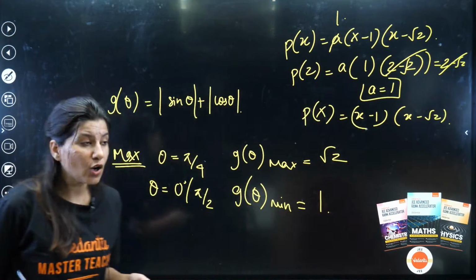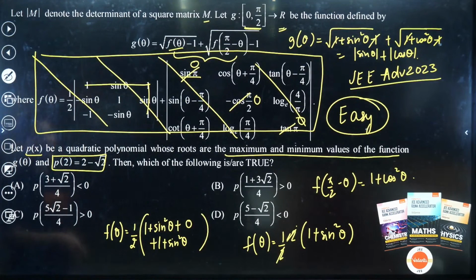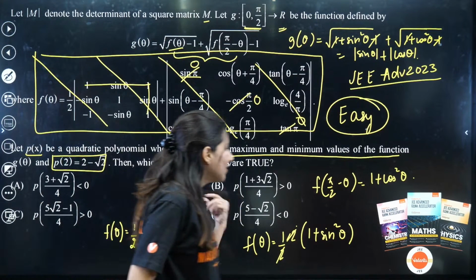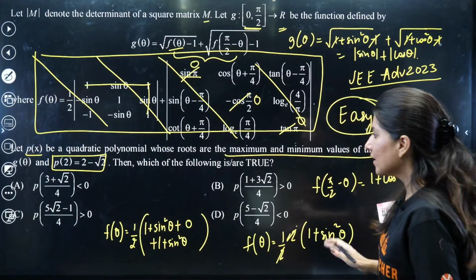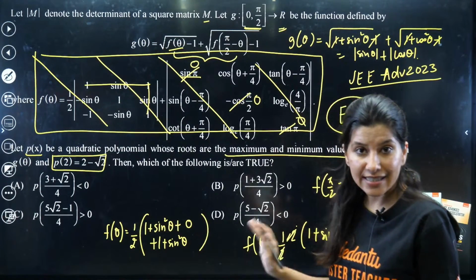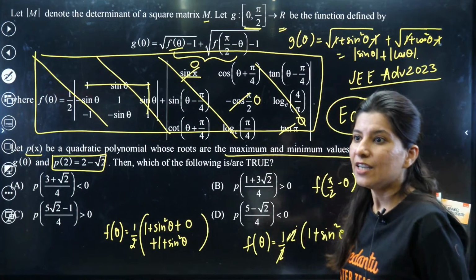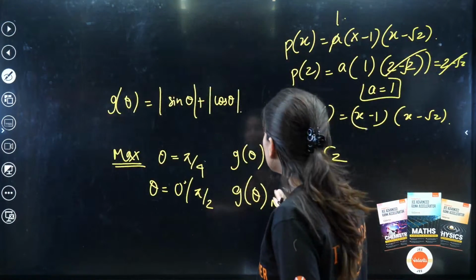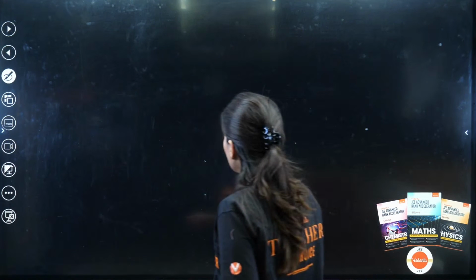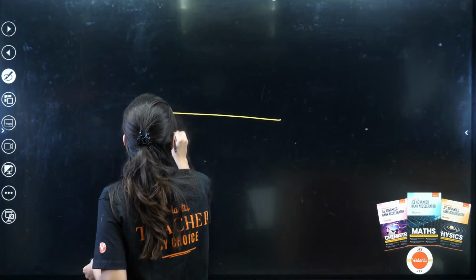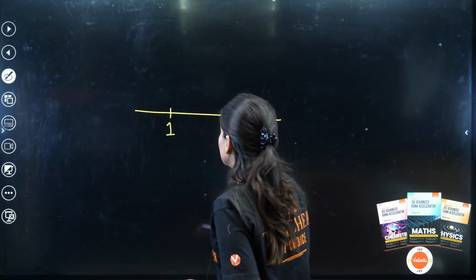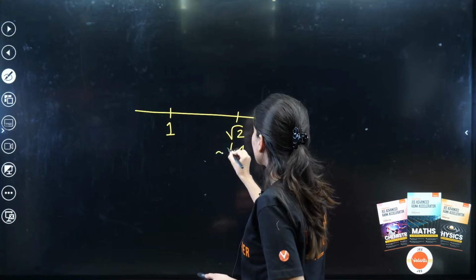Now let us check the options. What are they trying to ask? They are giving us some values, and on these values they are asking whether your function is positive or negative. So we can use the method of intervals. Very easy. One root is 1, another root is root 2, which is 1.4 something.